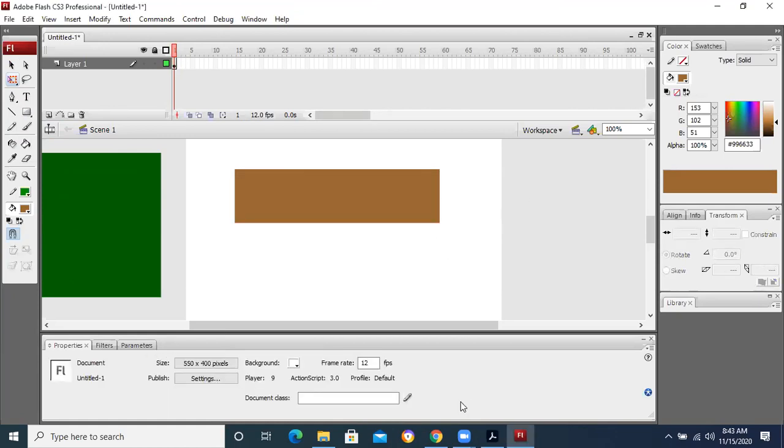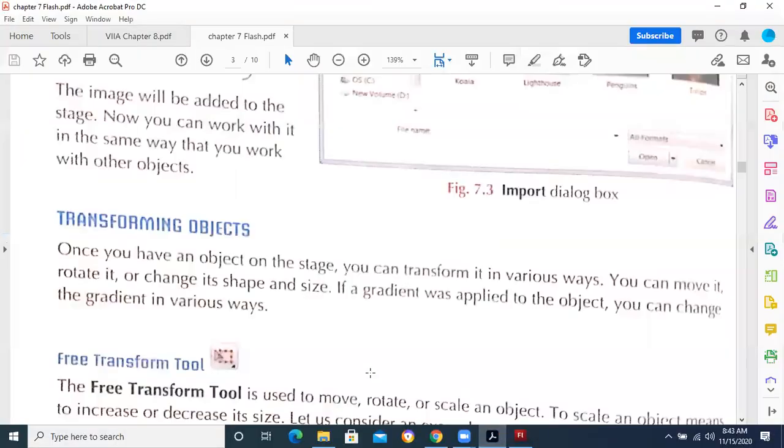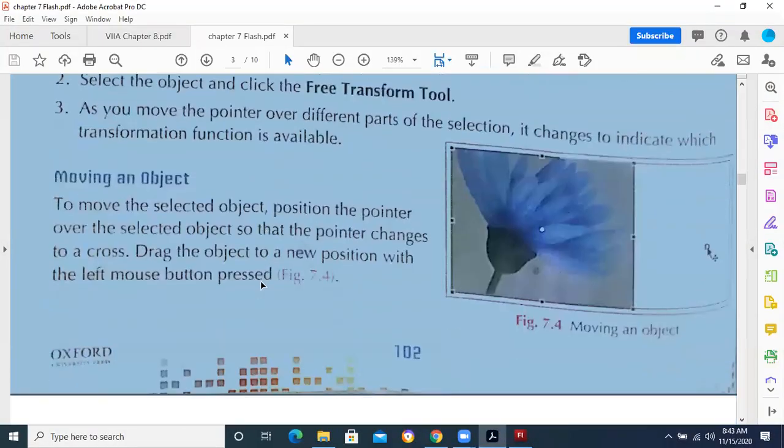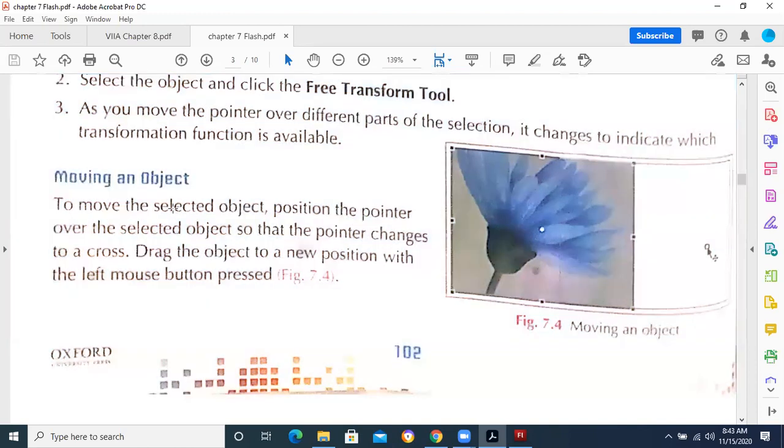I would like to ask you now about moving an object. How can we move an object? What is the tool which is used to move an object from one place to another? Who will tell me about it? Please raise the hand and I need the answers quickly. Moving an object. How can we move the object in Flash? Which tool is used for this purpose? Please raise the hand.